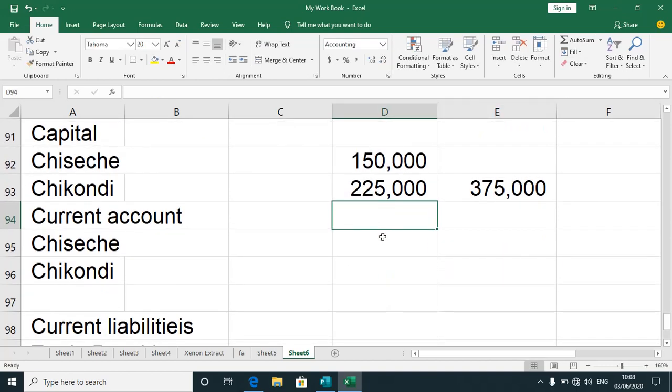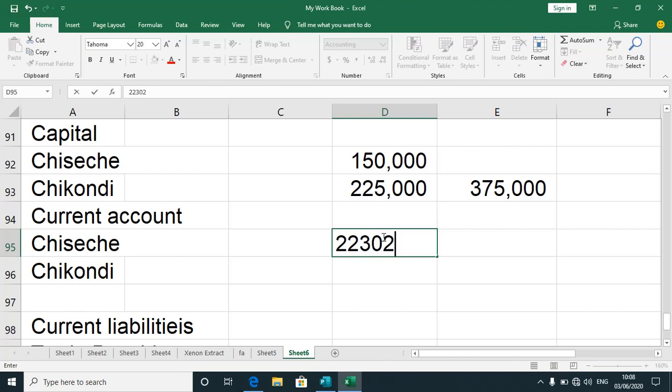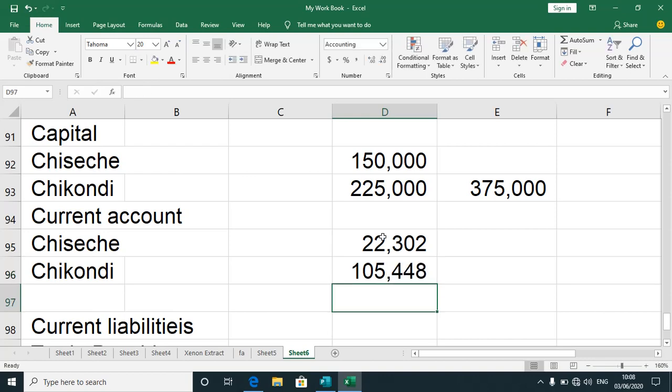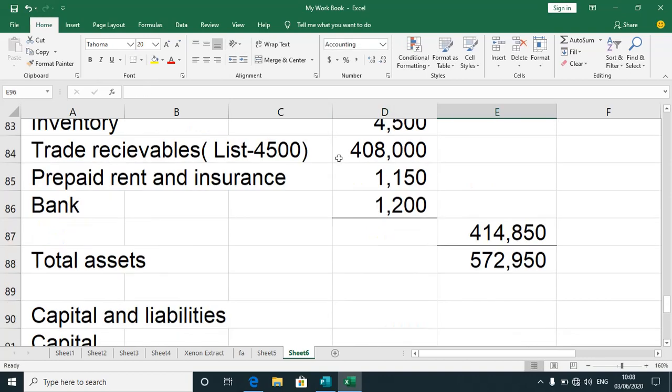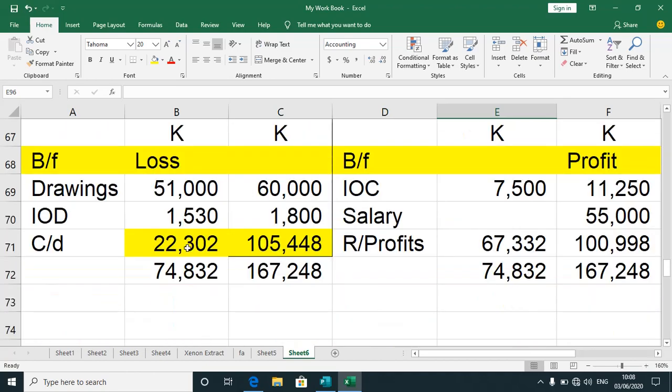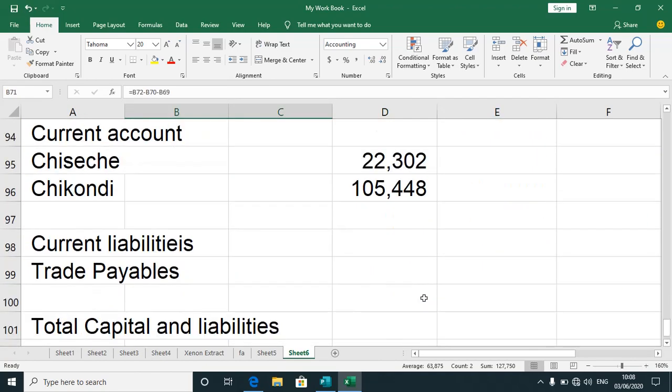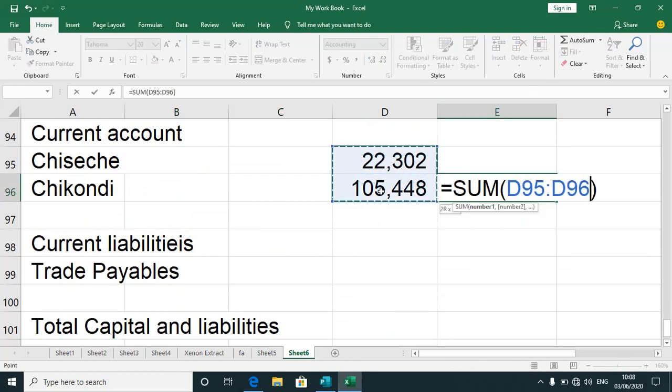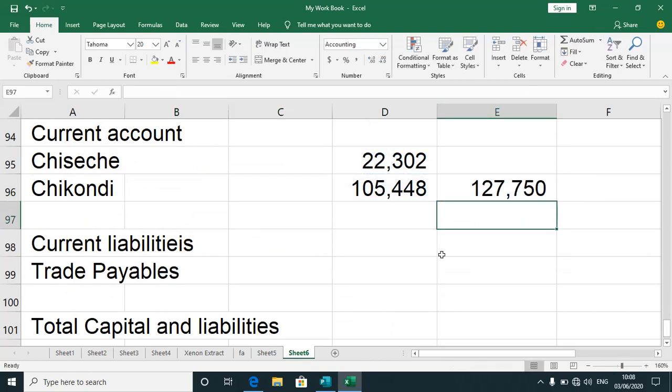Then when you look at your current accounts, we had 302 for Chiseche and 105,448 for the other partner rather. So I hope that you still remember this figure. I talked about that. All right. So let me sum up again. Okay, got those figures. Yes, so almost done here.